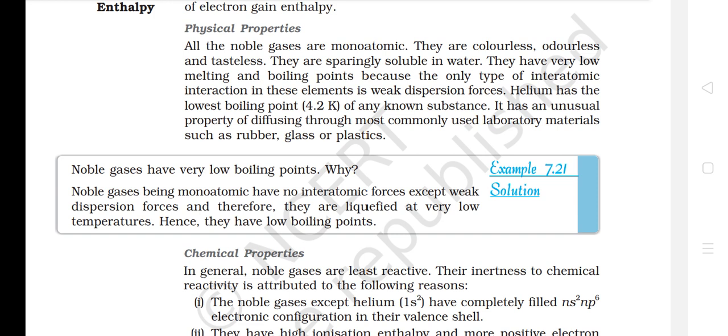They have very low melting and boiling points because the only type of interatomic interaction in these elements is weak dispersion forces. Helium has the lowest boiling point, 4.2 Kelvin, of any known substance. It has an unusual property of diffusing through most commonly used laboratory materials such as rubber, glass or plastics.